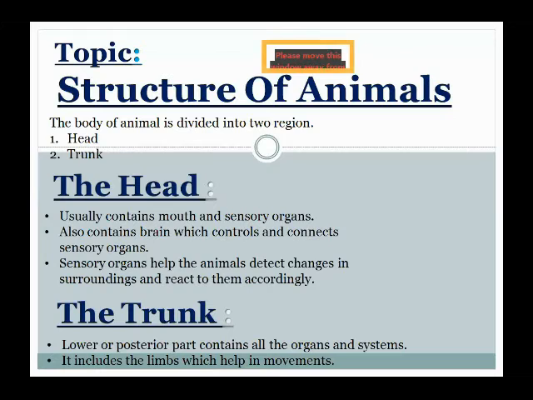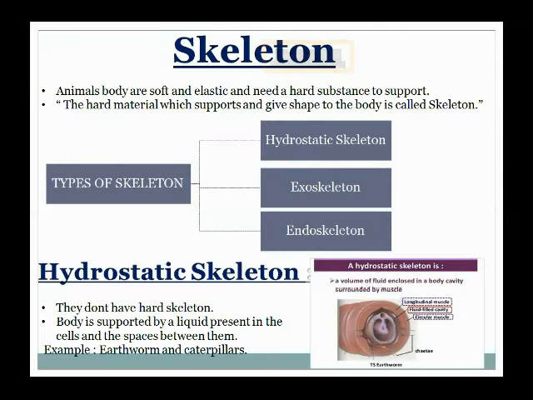So all the soft tissues and organs require some substance which not only protects and supports them but also gives a specific shape to the body, and that substance is called the skeleton. What is the skeleton? Skeleton is actually a framework that provides structure to the rest of the body, supports the body, protects the soft tissues, and facilitates movement.